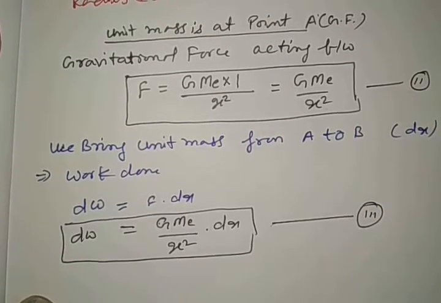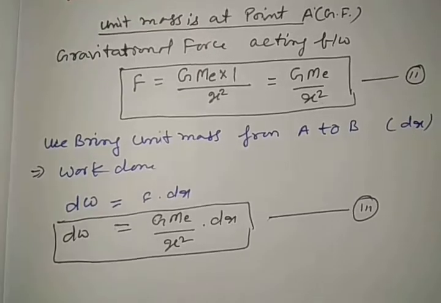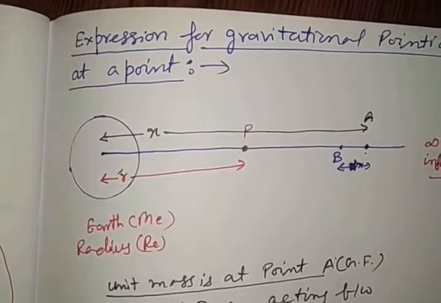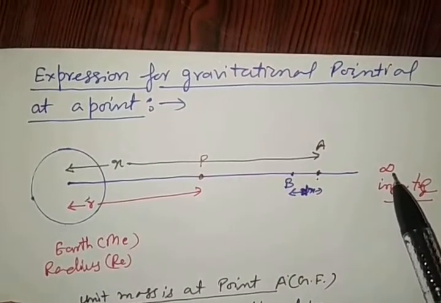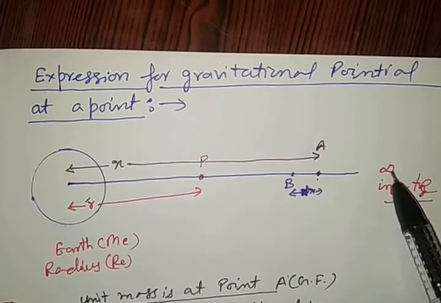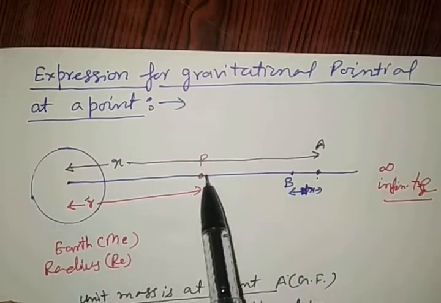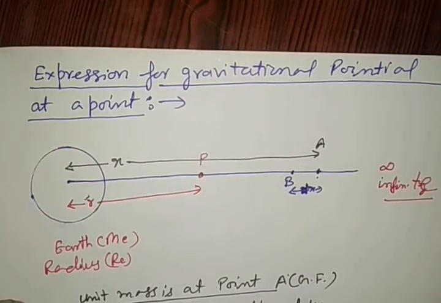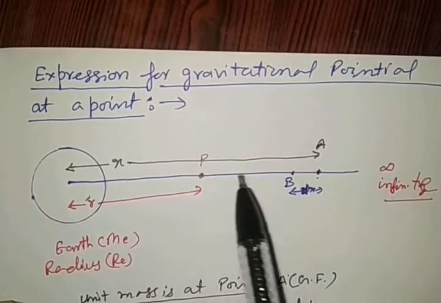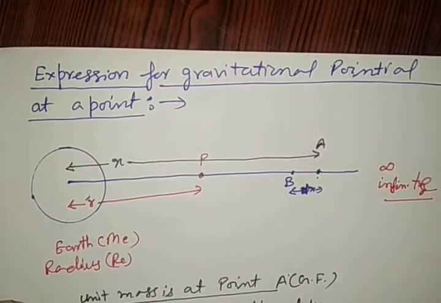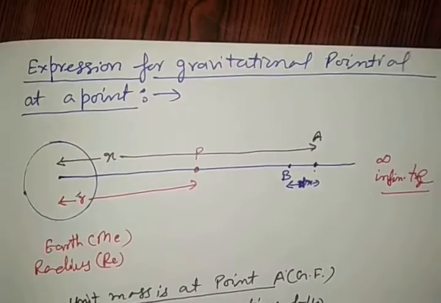Now we have calculated the work done to bring a unit mass from point A to point B in the gravitational field. See carefully. But see what gravitational potential is here. Gravitational potential is the amount of work done to bring a unit mass from infinity to a point in the gravitational field. So we are bringing it from infinity to P in the gravitational field for calculation of gravitational potential.